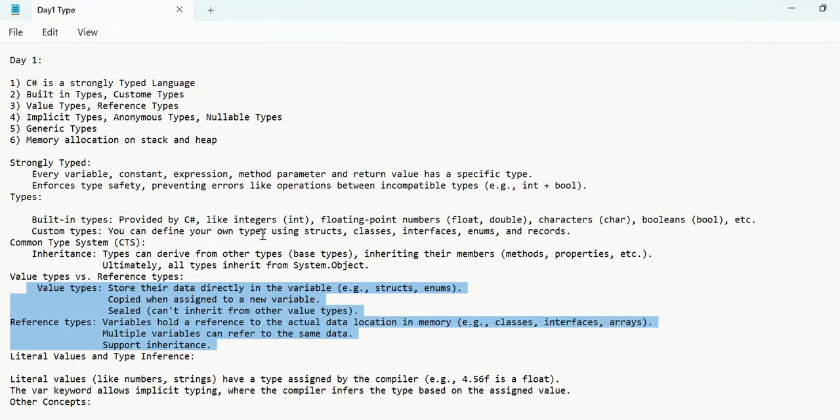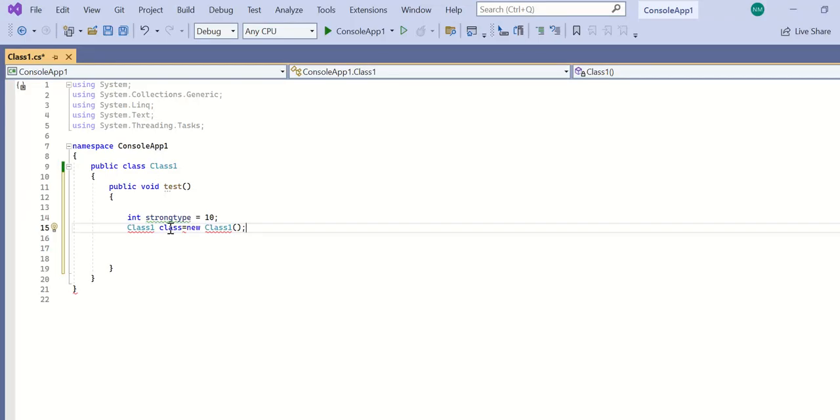Most of the custom types are reference types: classes, interfaces, enums and records. I will tell you in detail once we go into the further classes, but for now let's understand what value type and reference type mean in the first place. Okay, let me give a proper name.